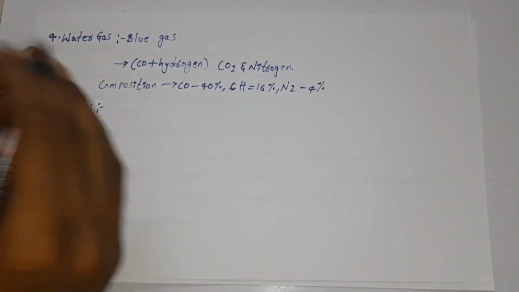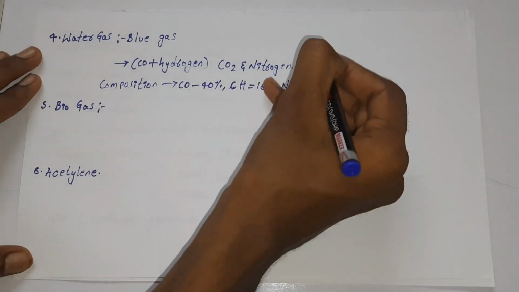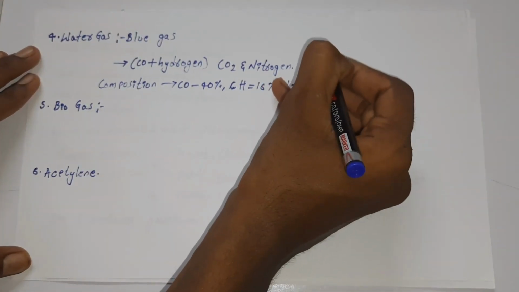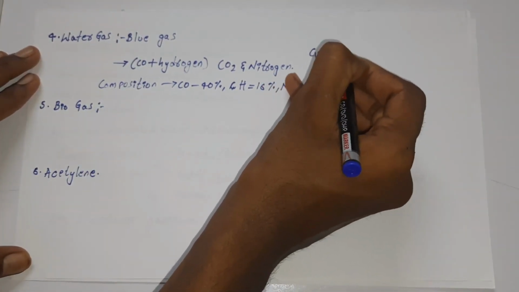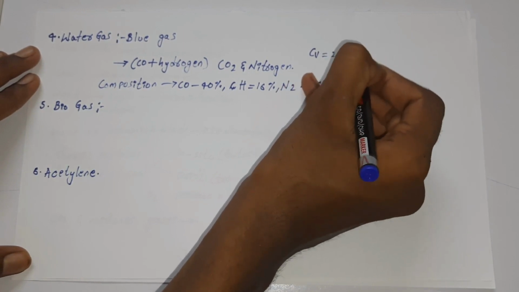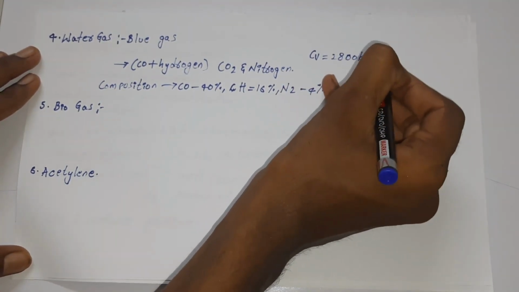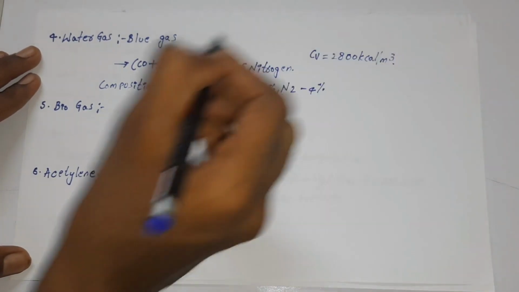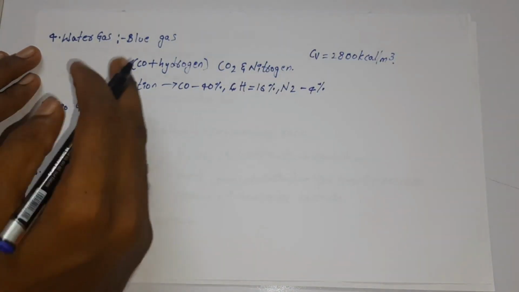This is the composition of water gas, which has a calorific value of nearly around 2800 kilocalorie per meter cube. So this is the detailed information of the water gas.